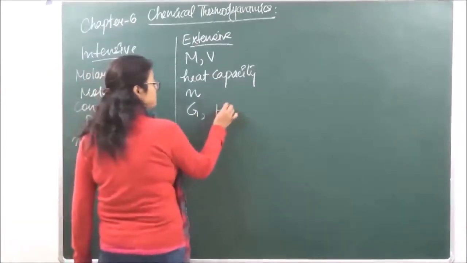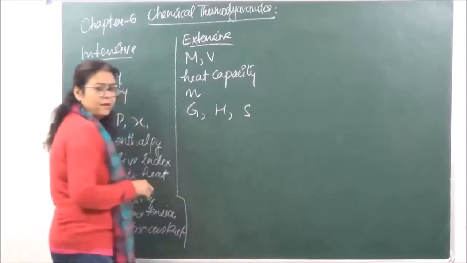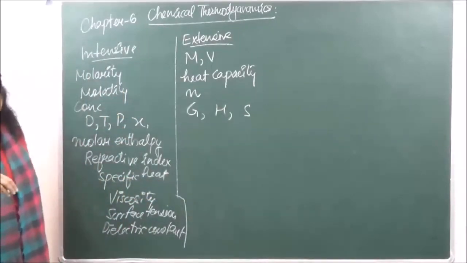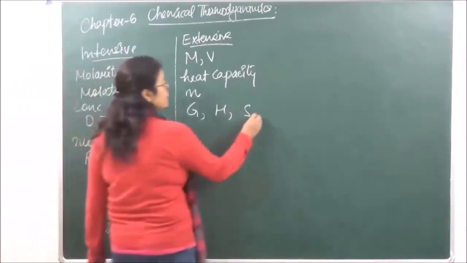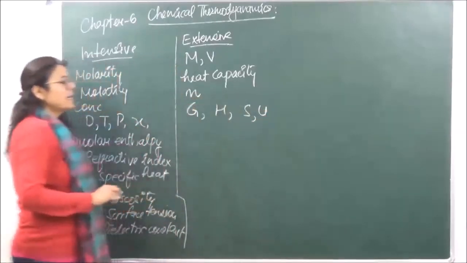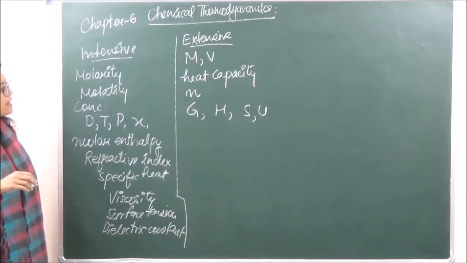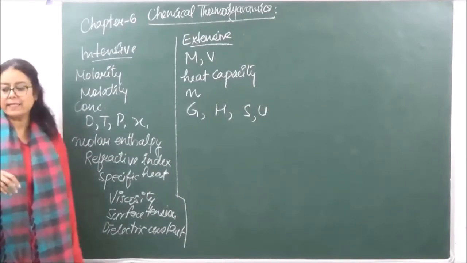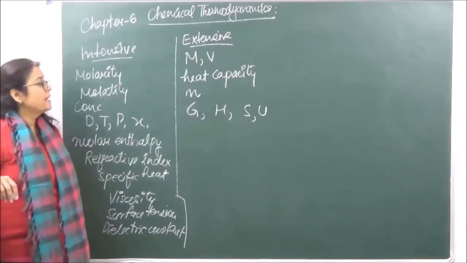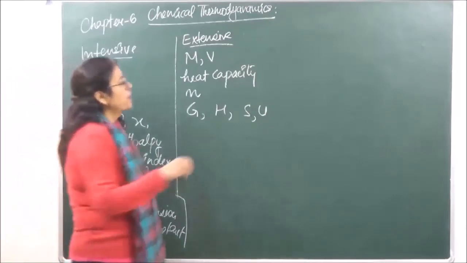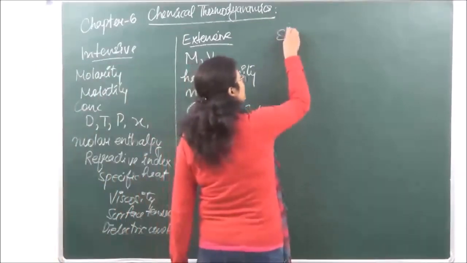Enthalpy, entropy, all this we will study over here, and internal energy, U. All these are extensive properties. So we can see that intensive properties are going to be much more than extensive properties. ठीक है? Then we come to another term over here, state functions